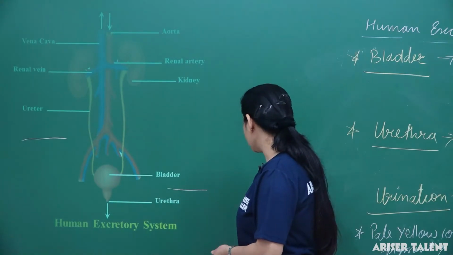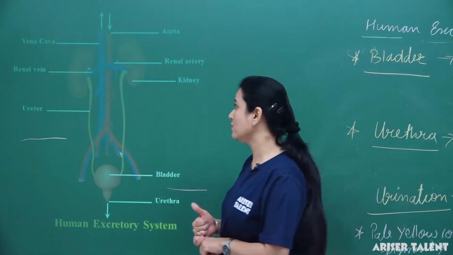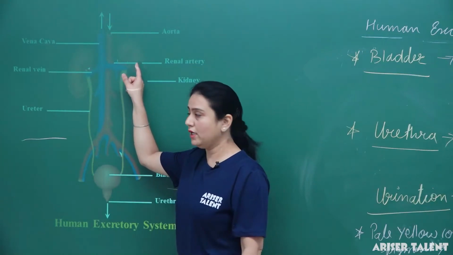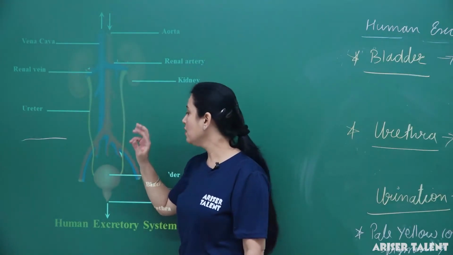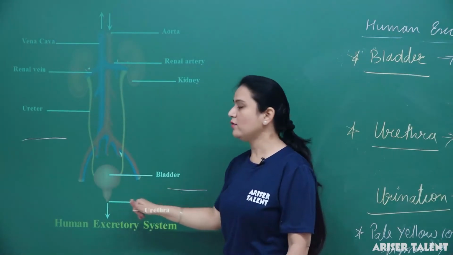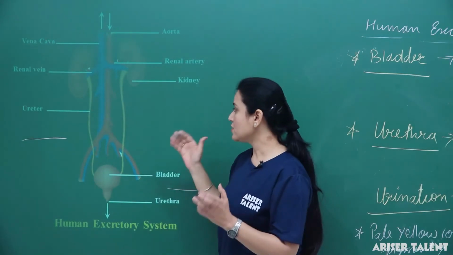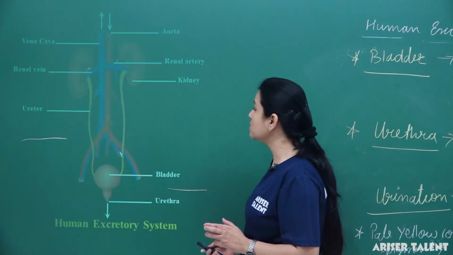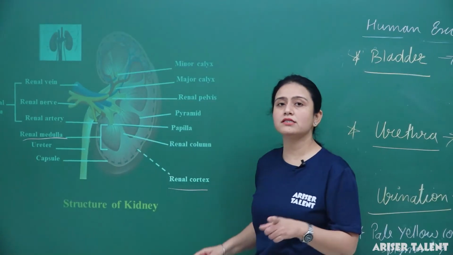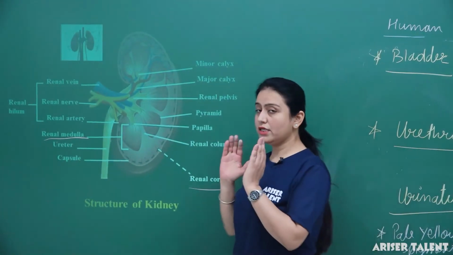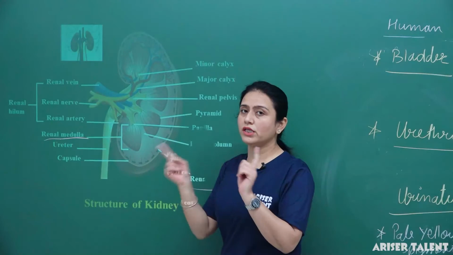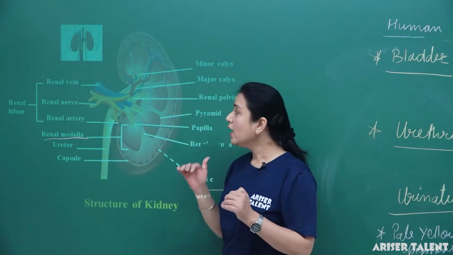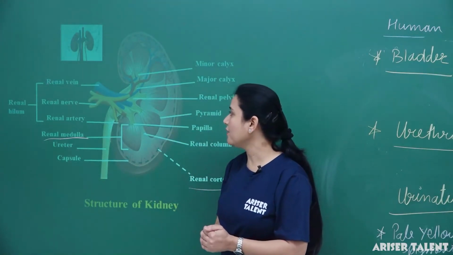So let's revise that the human excretory system generally consists of a pair of kidneys, a pair of ureters, one bladder and one urethra. So first of all, we will again revise the structure of the kidney. The kidney is generally bean shaped and is located on either side of the vertebral column in the lower abdominal cavity.